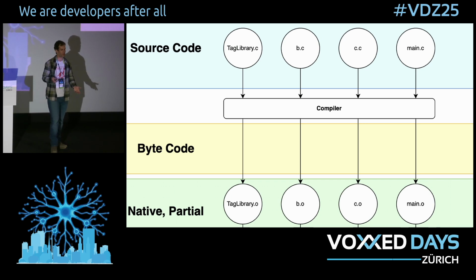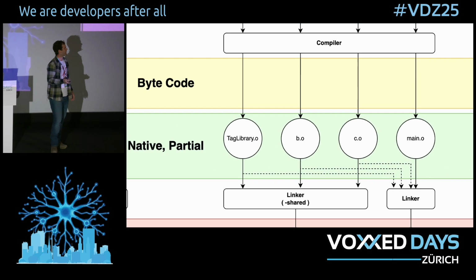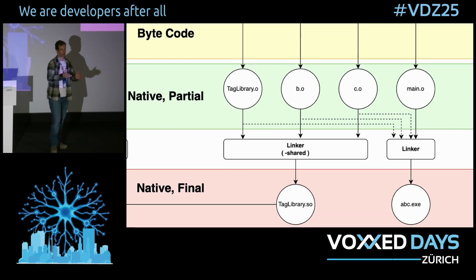They reference symbols that exist somewhere, but they don't say how to get them. So for instance, main.c might call a function in taglibrary.c. It just says, I need to call this function, but it hasn't resolved it yet. Similarly, taglibrary.c might use printf, and it knows that it needs it, but it doesn't know how to get it. So we take these files, and we jam them through the linker, and we ask the linker to either produce us a shared library, if we want to use it in another application like we are today, or an executable if we also provide an entry point like main.